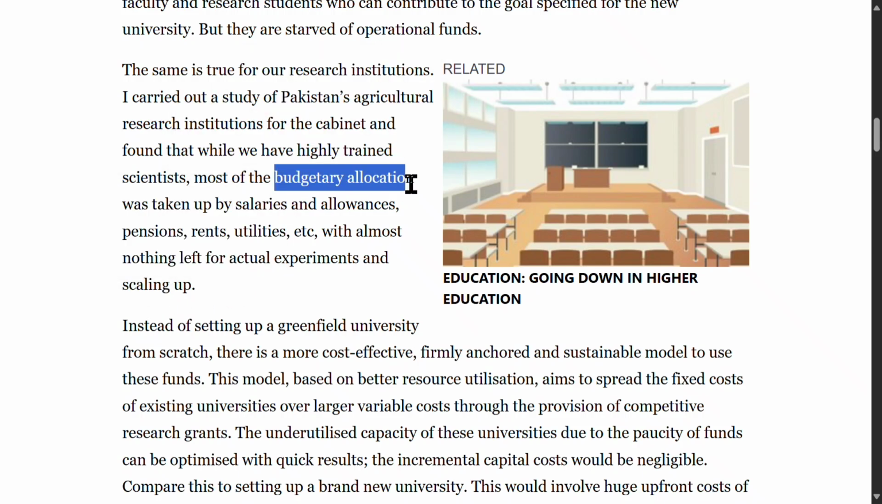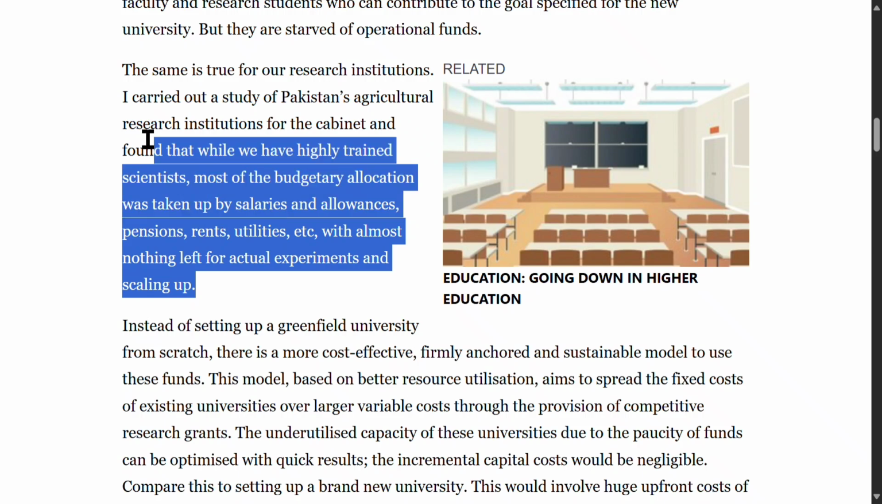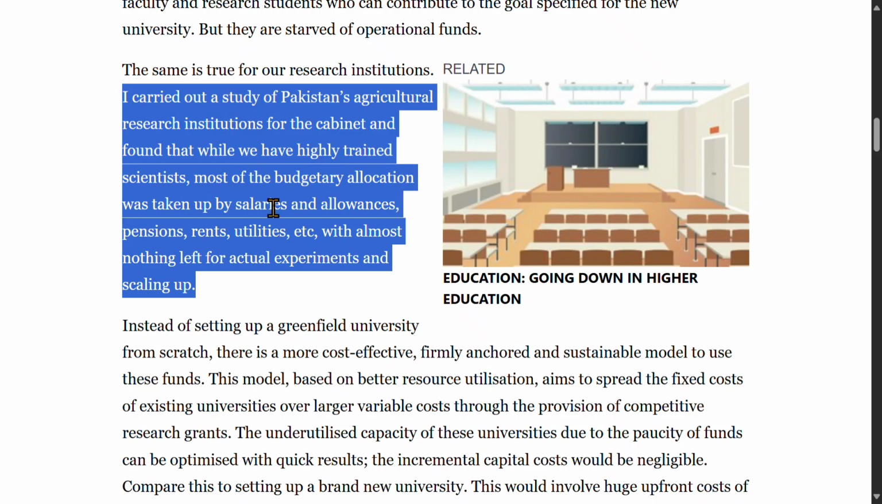Budgetary allocation refers to the distribution of financial resources. Scaling up is a phrasal verb meaning to expand or increase in size. This sentence means that although Pakistan's research institutions employ skilled scientists, most funds are absorbed by overhead costs rather than